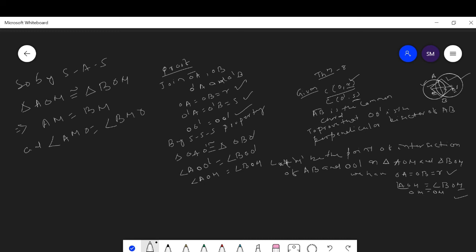And as they are linear pairs, this implies that angle AMO is equal to angle BMO is equal to 90 degrees. This shows that OO' is perpendicular to AB, and they bisect AB at the point M. Hence we proved the theorem.